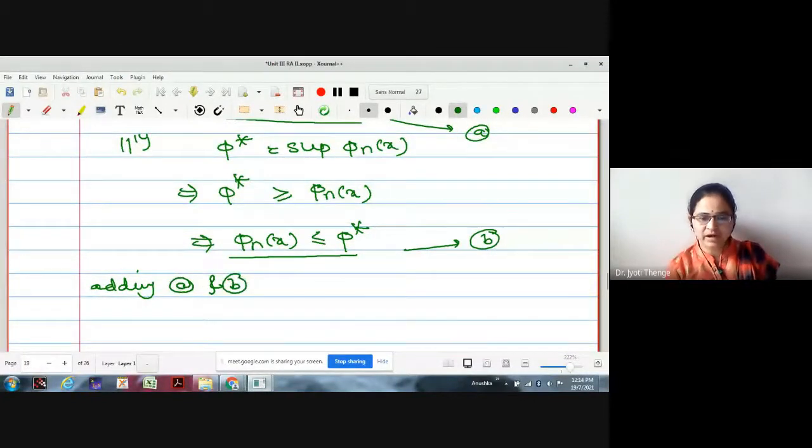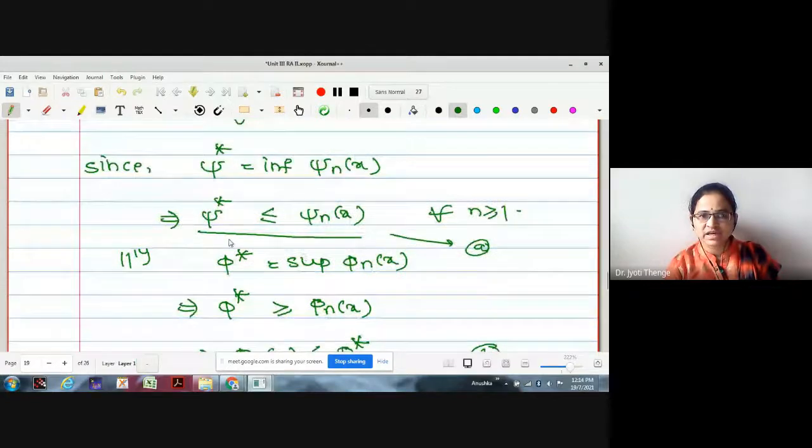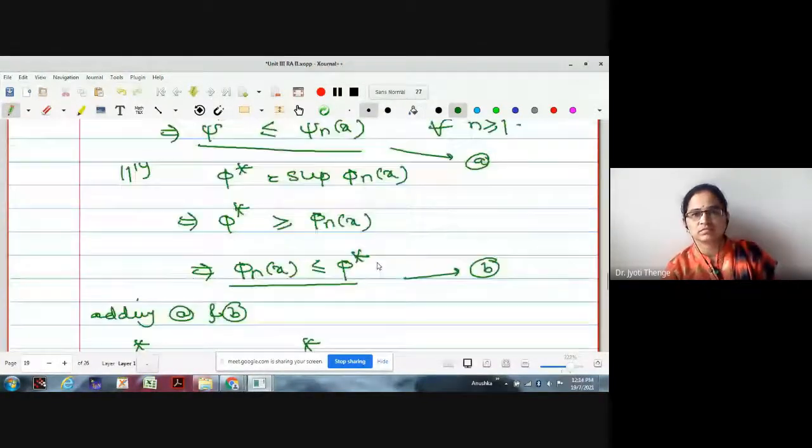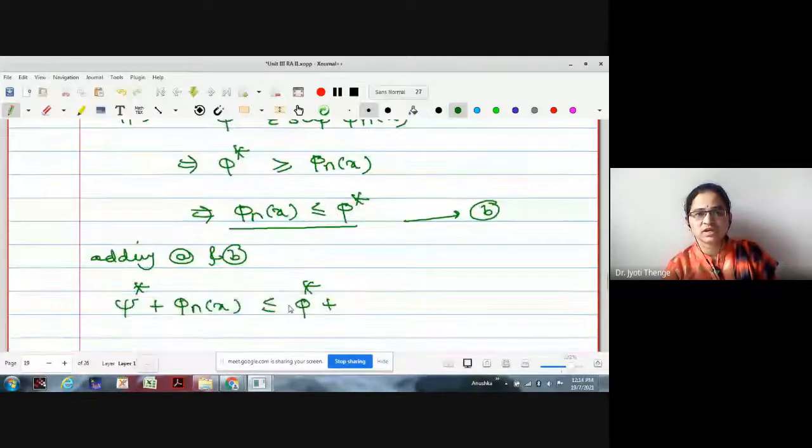What will happen after adding? Psi star plus phi n x is equal to phi star plus psi n x, no?